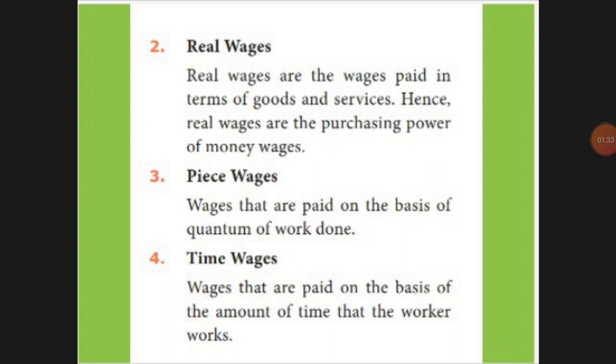Next is the piece wages. For example, if you are capable of producing one pencil, you will be paid 10 rupees. If you are capable of producing 100 pencils, you will be paid accordingly. So according to the pieces you manufacture, the wage is paid. Next is the time wages. Usually it is 8 hours. If you work more than 8 hours, that is extra hours, and an extra amount will be paid.